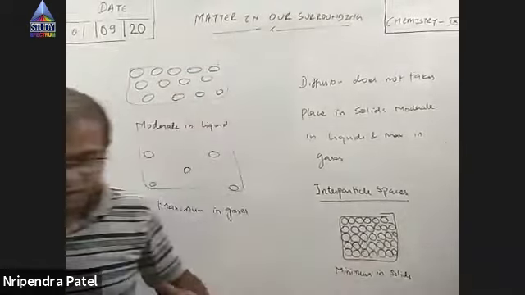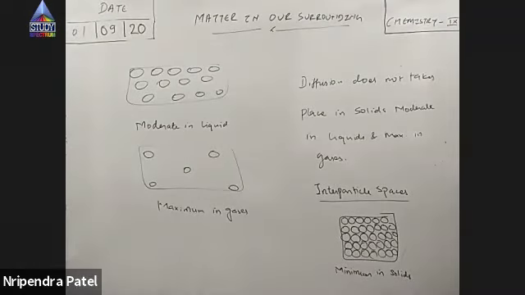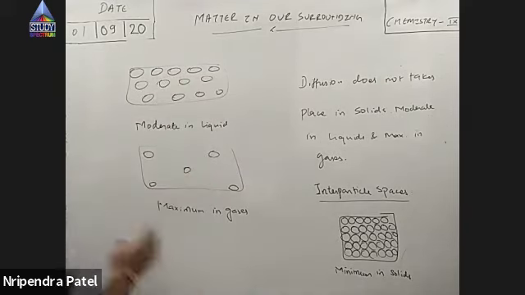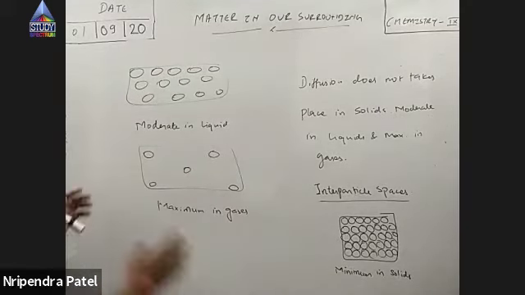Interparticle spaces: in solids, particles are very close to each other, packed. And in liquids, packing is moderate, that means spaces are moderate. And in gases, packing is very loose. Particles are far from each other. Right?